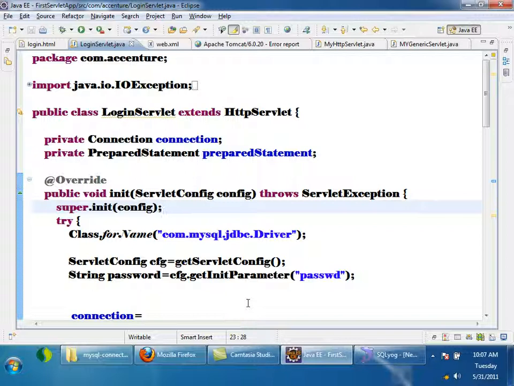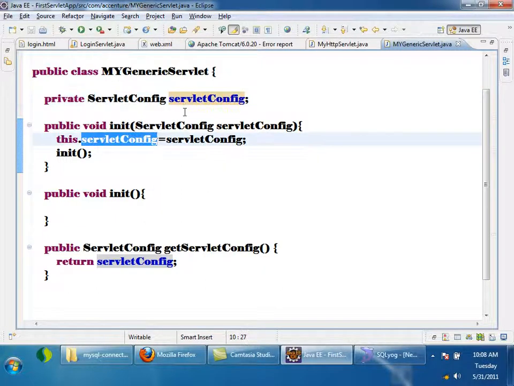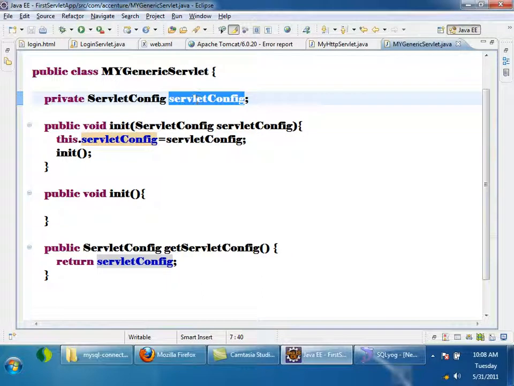Yes. So what you understood? Whenever you are overriding the init method which takes servlet config as a parameter, you should not forget to call super.init. If you forget to call super.init, the servlet config object will be null, because the method present in the superclass will not be called.